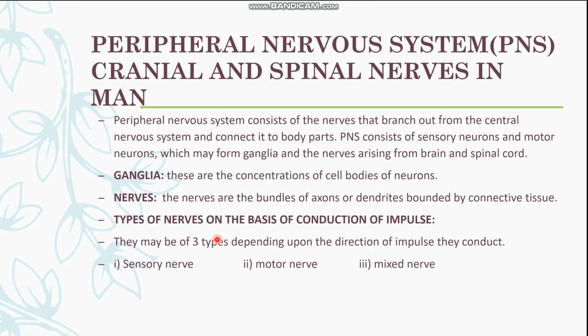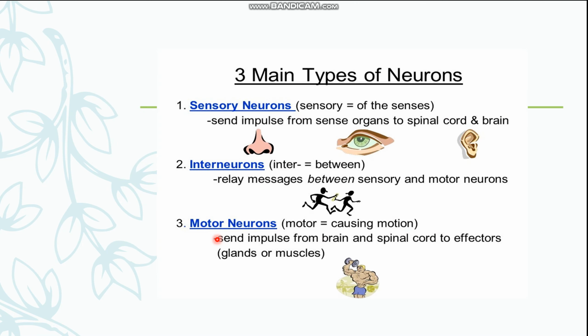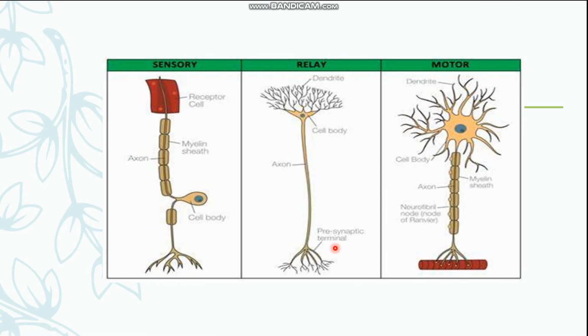So on the basis of the conduction of the nerve impulses, there are three types of neurons: sensory neuron, interneuron, and motor neurons. The sensory neurons are responsible to conduct impulses from sensory organs to the spinal cord, and interneurons are the neurons that transfer messages between sensory and motor neurons, and the motor neurons are the ones which conduct impulses from coordinator organs to the effector organs.